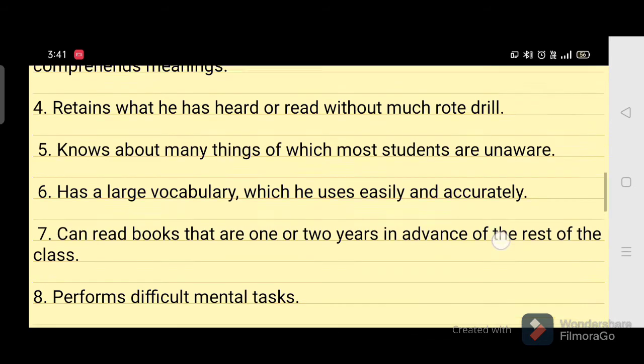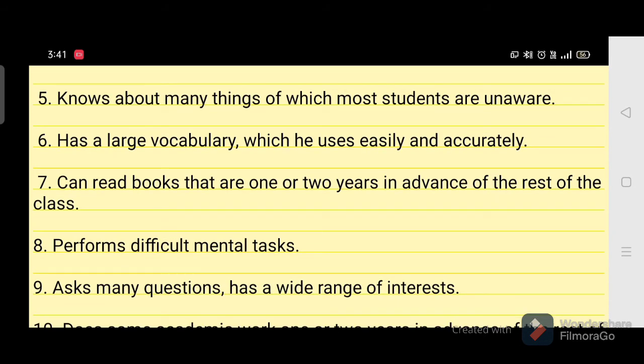So the next point is they have a large vocabulary. Generally, since their grasping ability and their various other abilities are high compared to others, they show a great vocabulary, a greater ability to learn language quickly and comprehend meanings. They know the meanings of difficult words, and they know how to use this vocabulary appropriately and accurately.